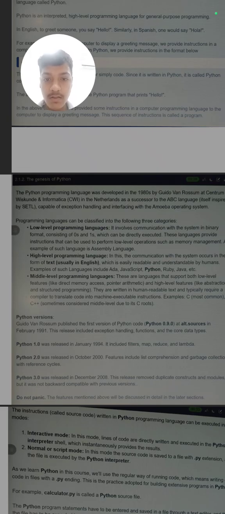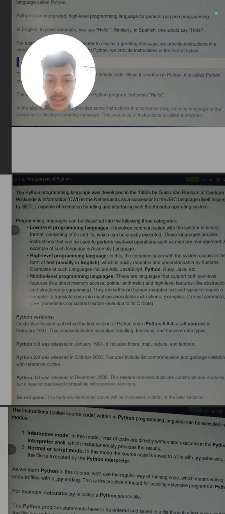So Python can be classified as a high level programming language. There are other levels of languages also, like low level programming language. It involves communication with the system in binary format consisting of 0 and 1, which can be directly executed. It means we have to give the instruction in the form of binary as 0 and 1.